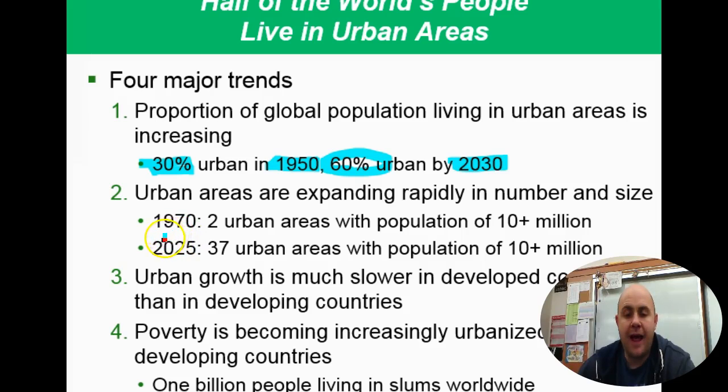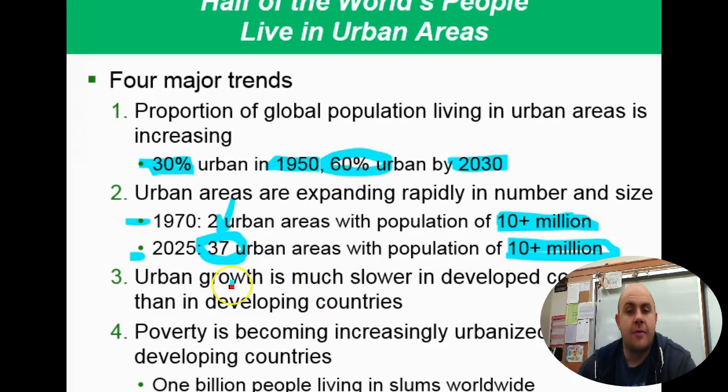They're expanding rapidly. Two urban areas with a population of 10 million existed in 1970, and the prediction by 2025 is that we'll have 37 of those areas. So we're going to go from 2 to 37. That's a huge increase in huge populations for people. How are we going to manage it?